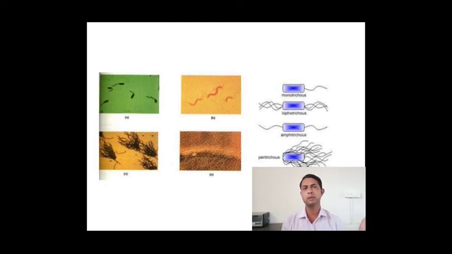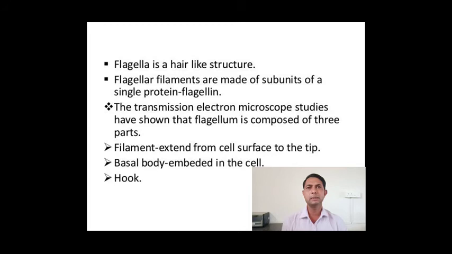Sometimes a single flagellum is present, which we call monotrichous. Then amphitrichous or polytrichous arrangements are there. So likewise, different types of flagella are present in different types of bacteria, and they are used for locomotion. Now flagellum is a hair-like structure. Flagellar filaments are made up of subunits of a single protein known as flagellin.